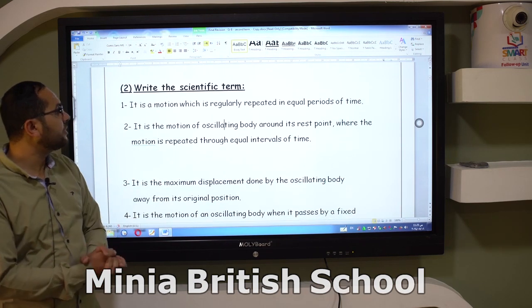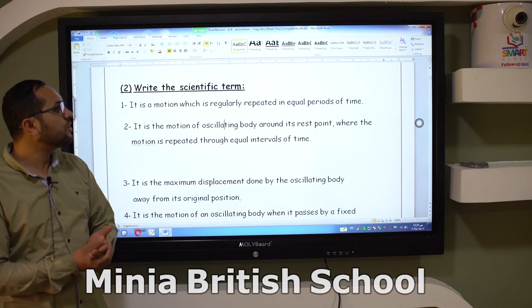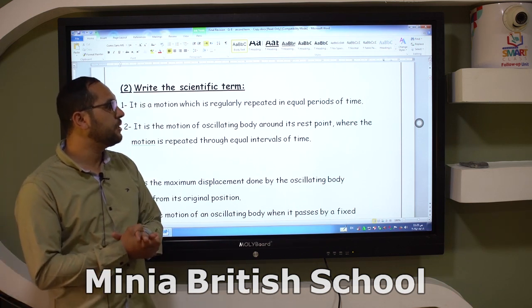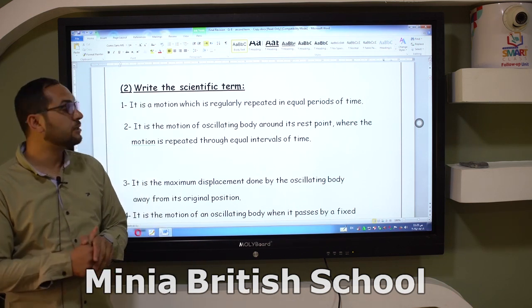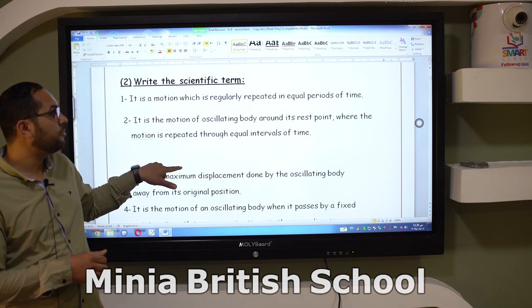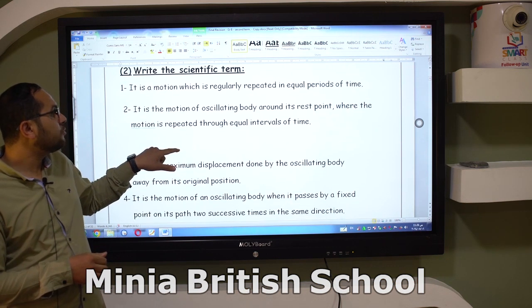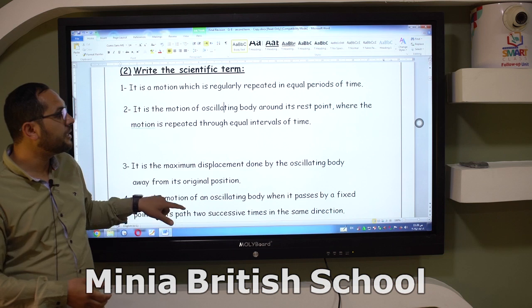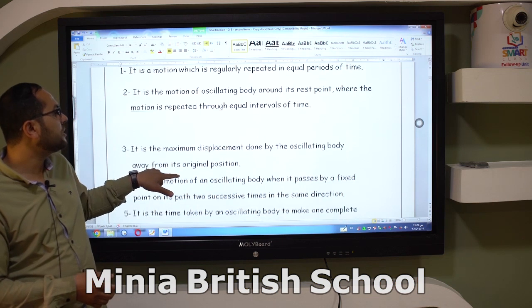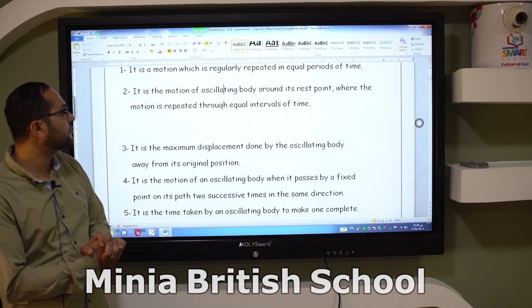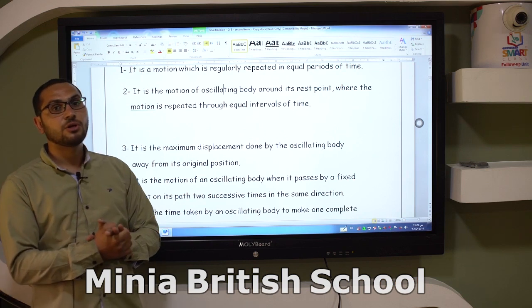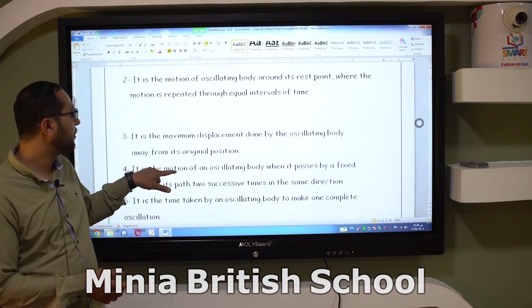Number two, write the scientific term. It is the motion which is regularly repeated in equal periods of time. This is the meaning of periodic motion. It is the motion of an oscillatory body around its rest point where its motion is repeated through equal intervals of time. This is oscillatory motion.